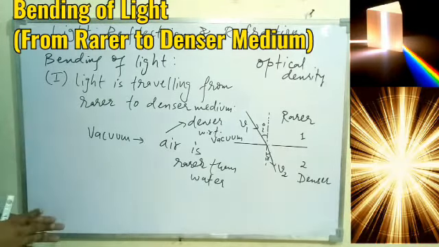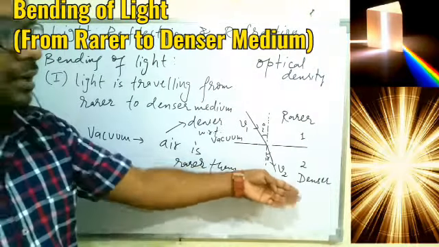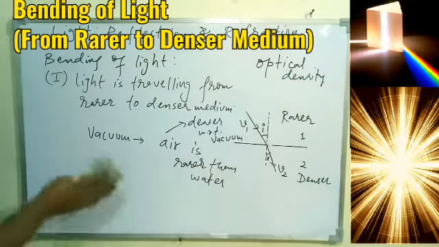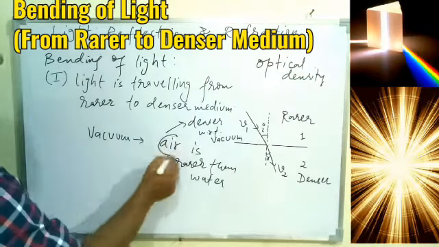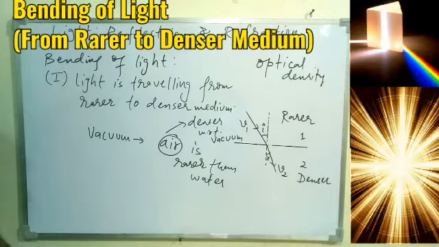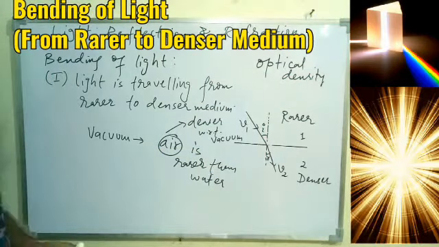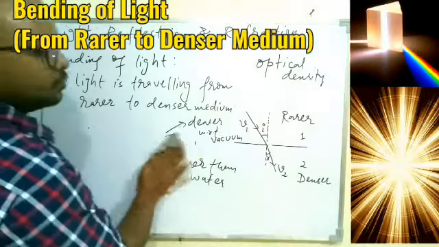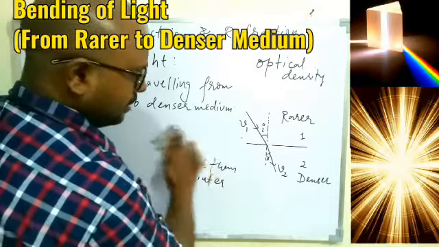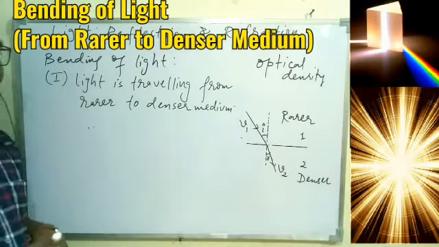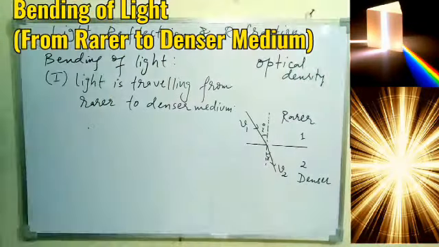Here we are taking light traveling from rarer to denser, meaning one medium is rarer as compared to the other, or one is denser as compared to the other. So we cannot say that air is just a rare medium. We can say air is a rarer medium as compared to water, as compared to glass, something like that. That is how we have to remember it when we use the words denser and rarer. These words are always for a pair of media, not just for one medium.